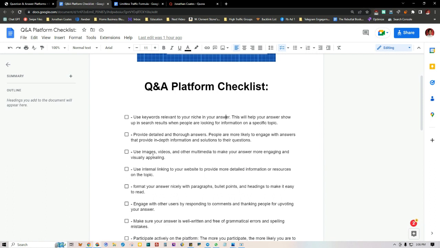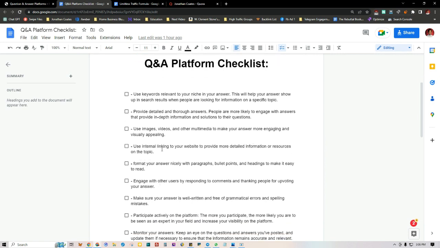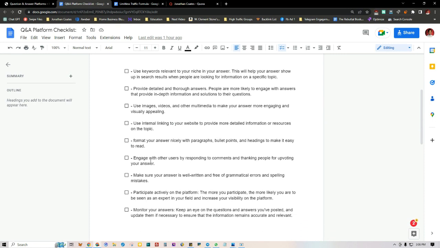Basically, you want to use images and videos and other multimedia to make your answer more engaging and visually appealing. Make it easy to read, format it nicely with paragraphs. You want to have bullet points and headings to make it easy to read. Use internal linking to your website, as I showed you before, to provide more detailed information and resources on the topic. Really, really great way to go, especially if you can have the majority of those resources and subjects and challenges and problems solved on your website rather than sending them to other people's websites.